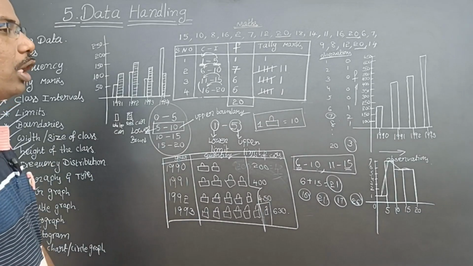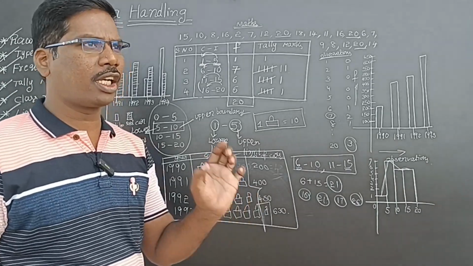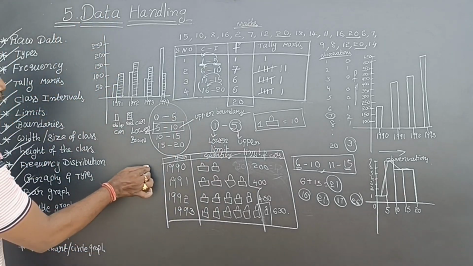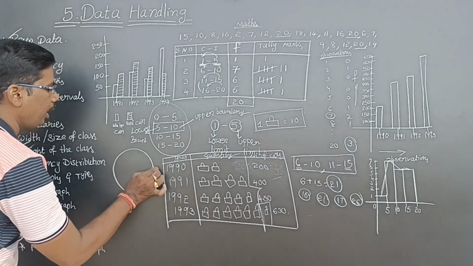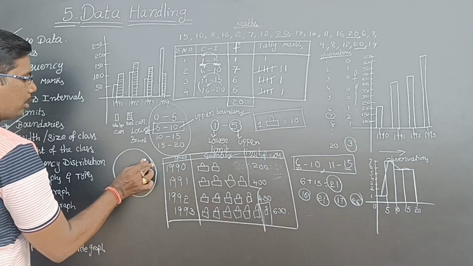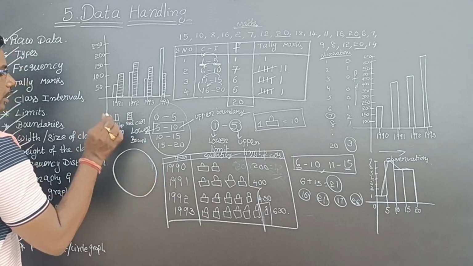Next, pie chart, or circle graph we can say. Now see here, if you make a circle, you know sector. What is a sector?